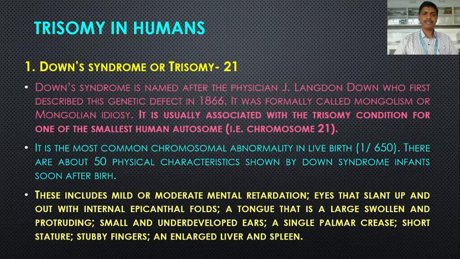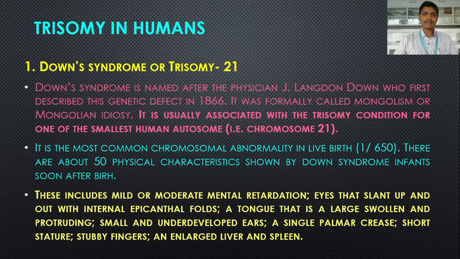There are about 50 physical characteristics shown by Down syndrome infants soon after birth. These are the physical abnormalities found in infants suffering from Down syndrome, which occurs due to the trisomy condition of chromosome 21. These include mild or moderate mental retardation.